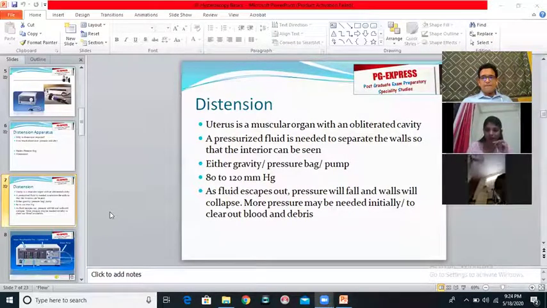Can you make that full screen slideshow? I can start slideshow, but the problem is the computer transmission becomes jerky sometimes. This is not very clear what I am projecting. It is clear, but people are asking to make it full screen. Okay, I'll make it full screen. In case we again have problems, I'll go back to the old view, because yesterday we were having some issues. Anyway, here goes.